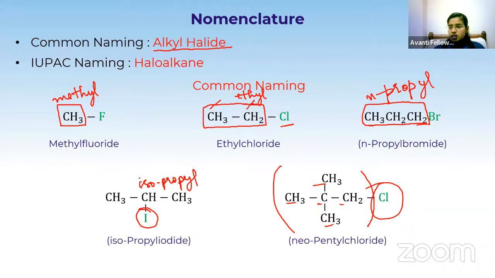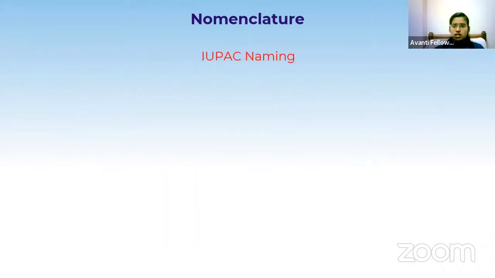So the nomenclature is clear to all of you. The common naming is clear to all of you. Shall we go for the IUPAC naming? Yes or no? Only one has replied. Only Karima Begum has replied. What about others? Shall we go for the IUPAC naming of this alkyl halide? Yes? Okay. So coming to the IUPAC naming of the same 5 compounds. And here in the IUPAC naming, we have to follow some rules.